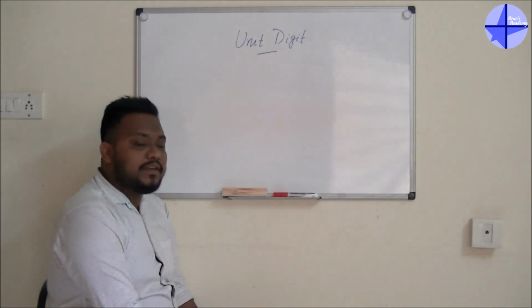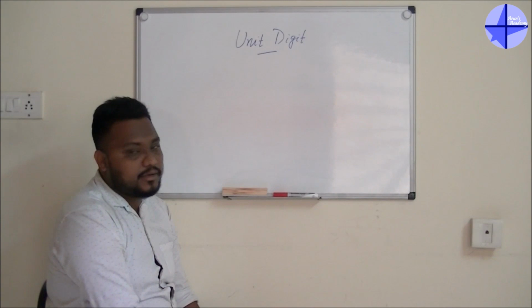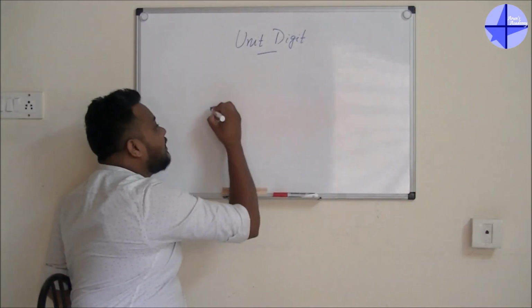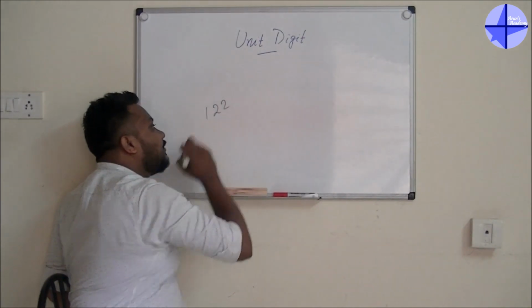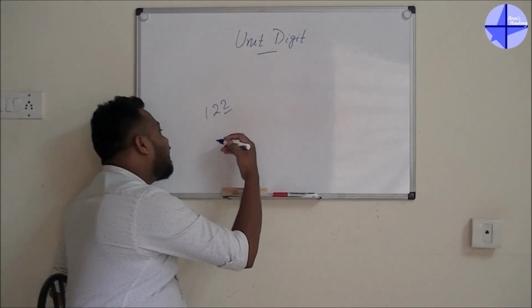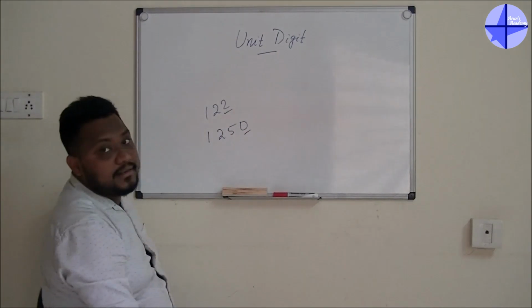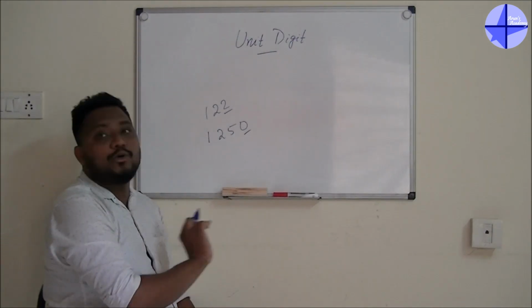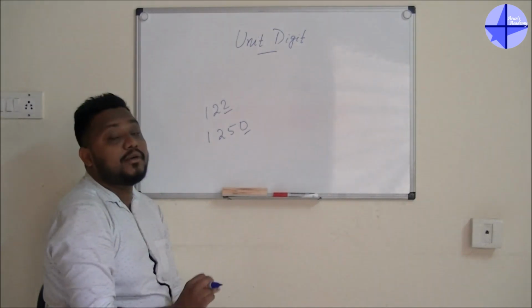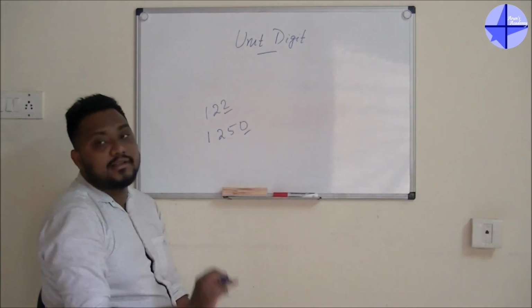So guys, I think everyone knows about the unit digit, but I have to start with the basics. Please look here. If the number is 122, what is the unit digit? The unit digit is 2, the last one. If I give another number, 1250, the unit digit is 0. But no one will ask you this type of question. They will ask you about the equation or the power digit. So we'll start with the equation one.